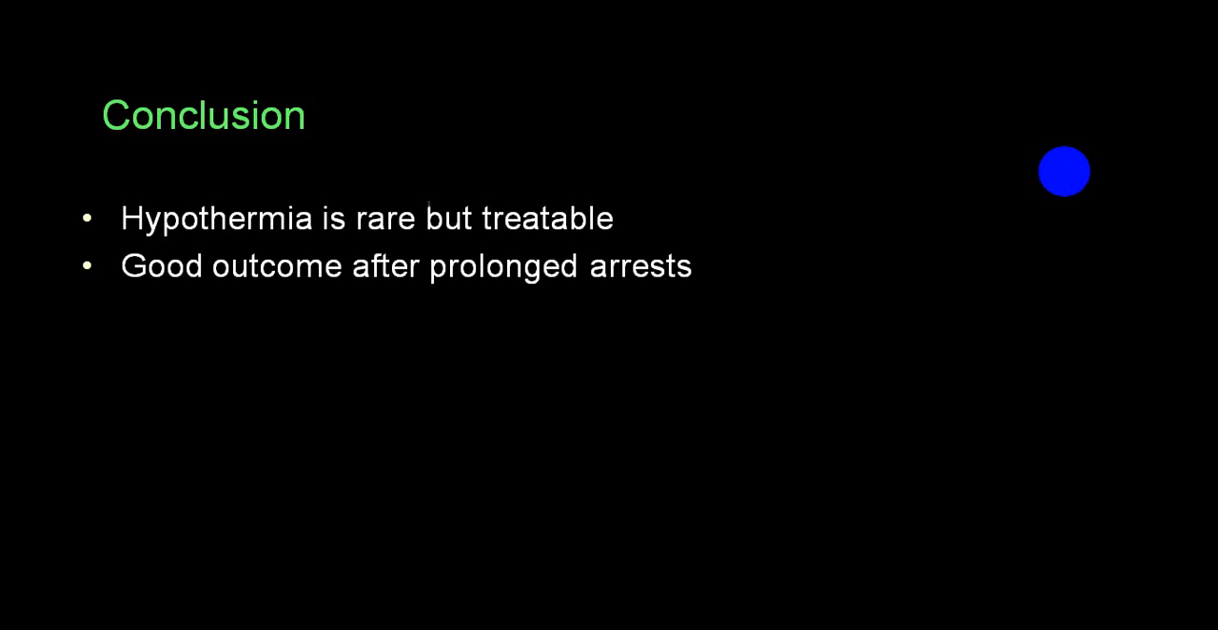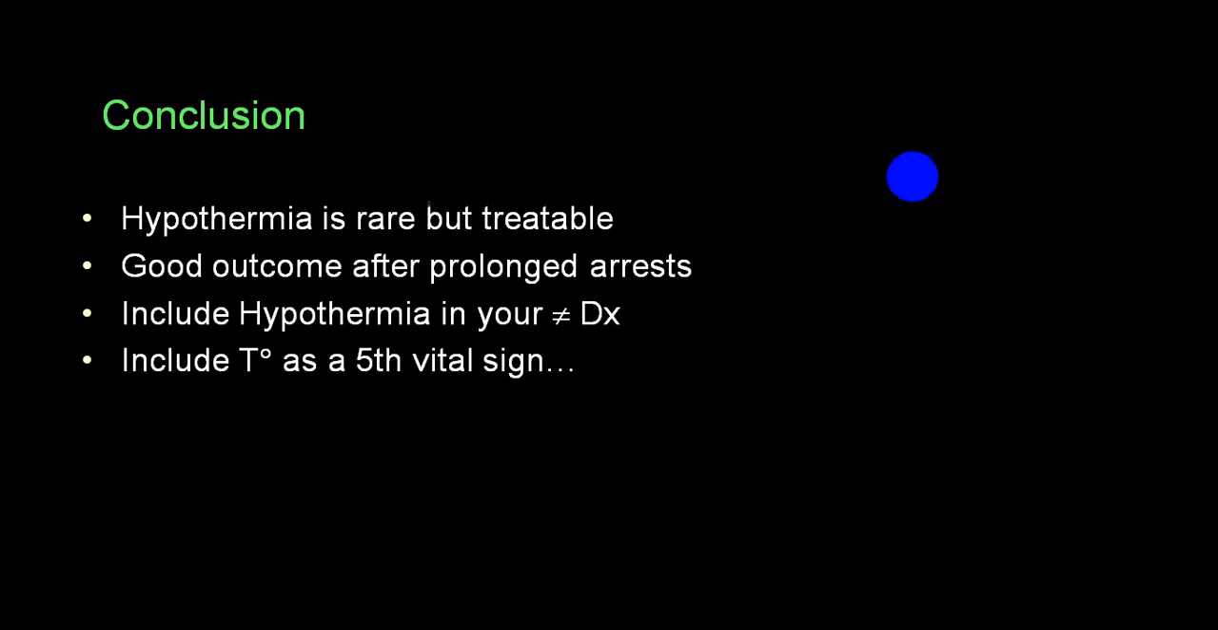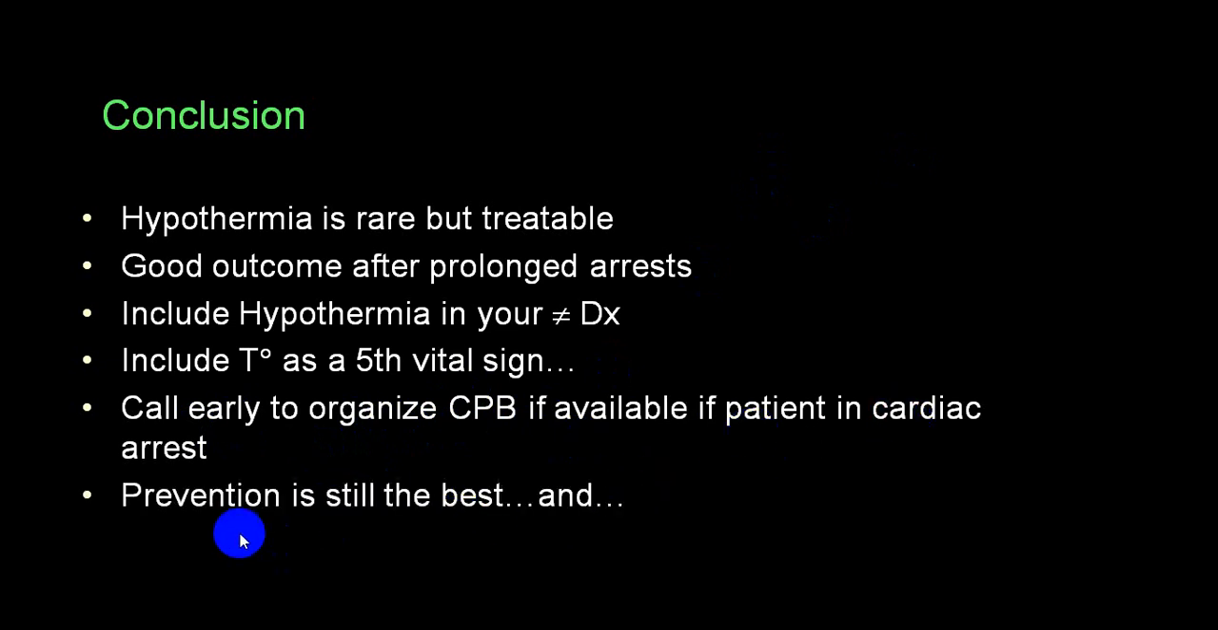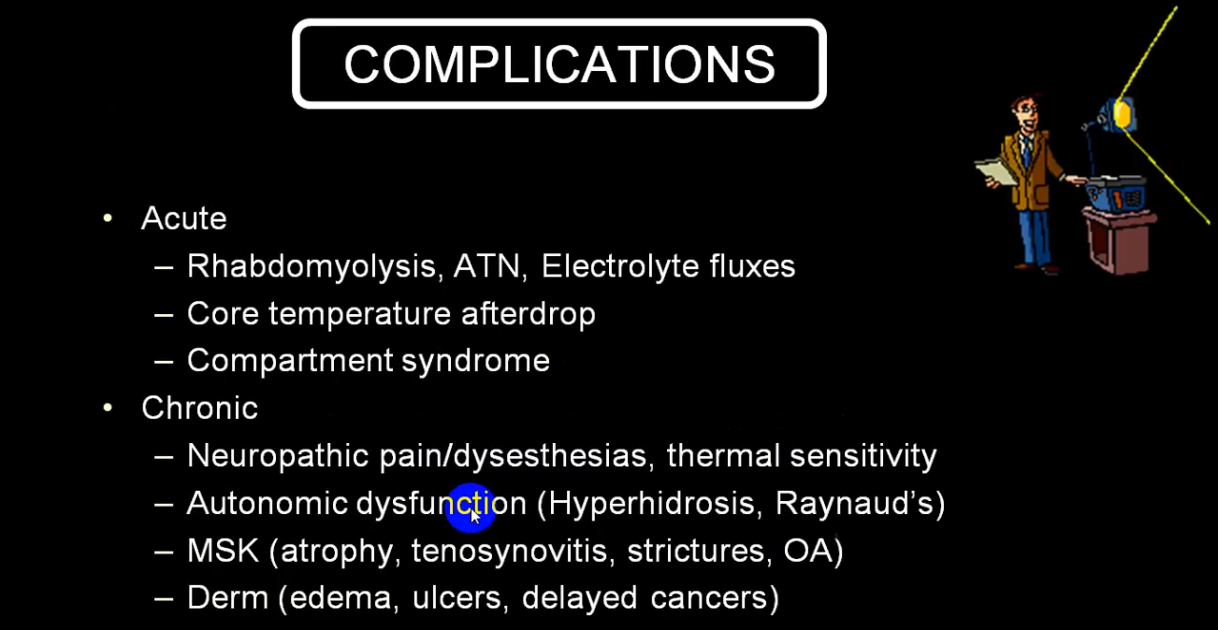Good outcome is possible even after prolonged arrest. Include hypothermia in your diagnosis. It is also included as a fifth vital sign, body temperature. Early recognition, if available, if the patient is in cardiac arrest. Prevention is still better, or we consider it the best, and don't end up with complications.